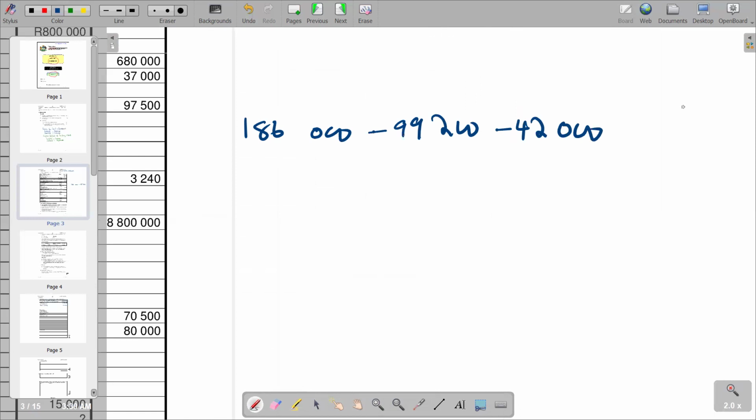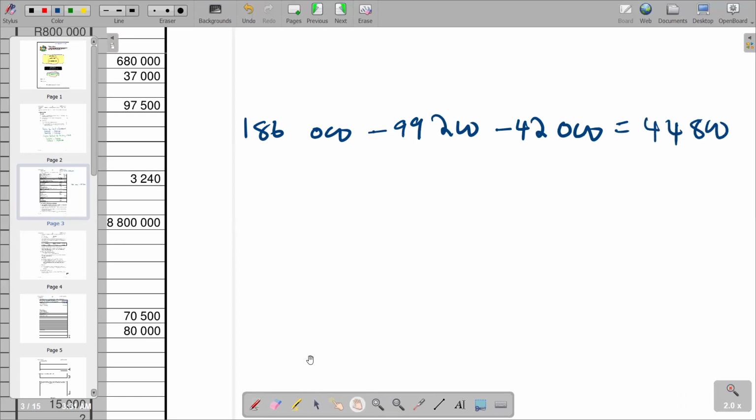So we can just calculate so that we get the net figure that we have there. Let's see, 186,000. And then we subtract 99,200. And then we also subtract 42,000. If you do that, your answer is 44,800. So this is going to be the net debtors balance.